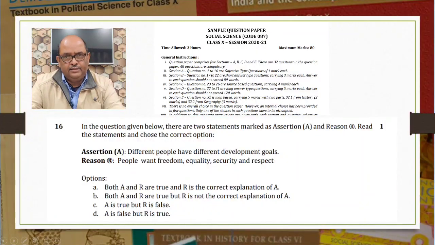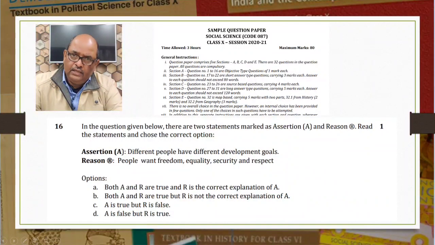Question number 16. In the question given below, there are two statements marked as assertion A and reason R. Read the statements and choose the correct option. Assertion A: Different people have different development goals. This is a true statement. Reason R: People want freedom, equality, security and respect. This is also true. Let us see the options.